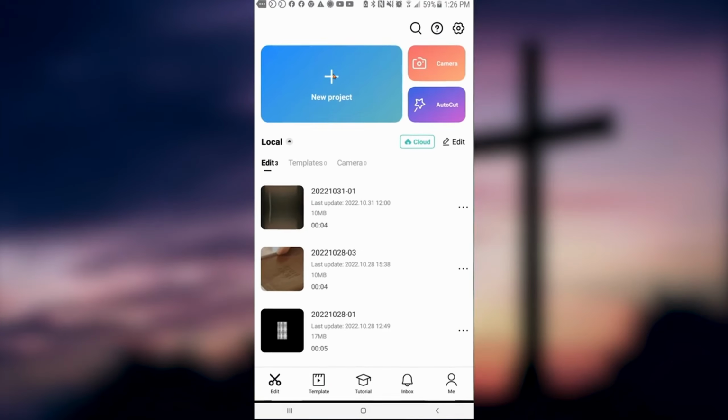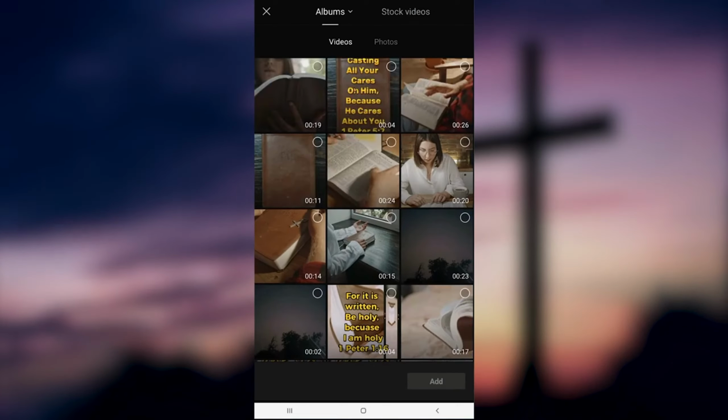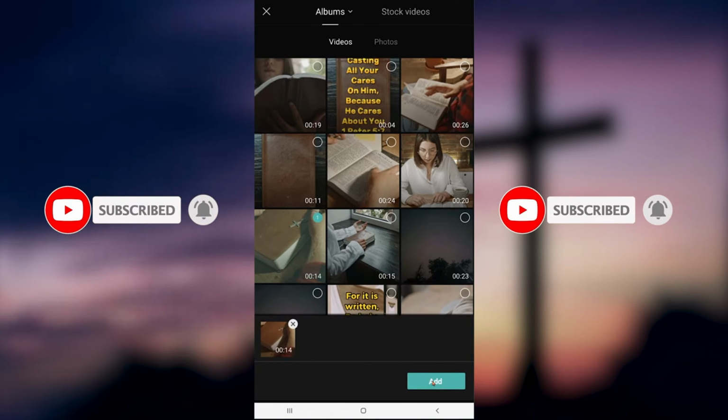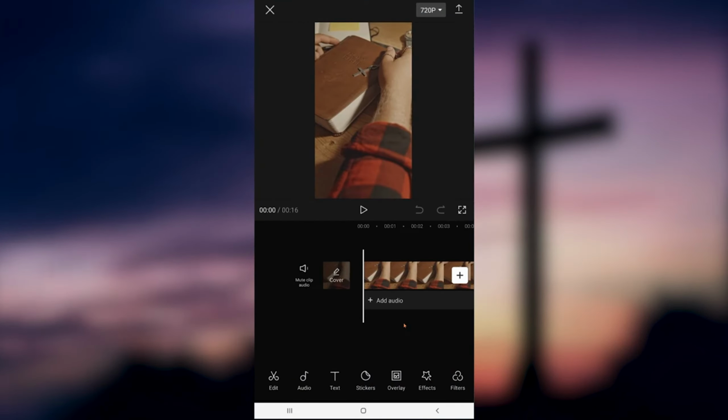And then we need to be in CapCut. Once you have CapCut downloaded and open, this is going to be your new project screen, and pretty simple. You just want to click new project. It's going to open up and pull forth all the media you have on your phone, and just pick a video that fits the vibe you're going for. We're just going to go with this one right here. And then we're going to hit add, and it's going to go ahead and build our timeline for us.